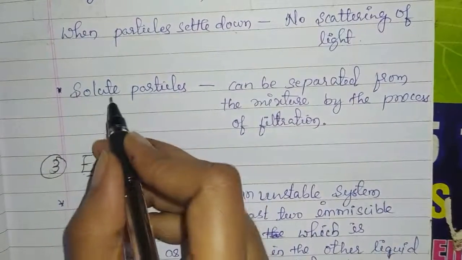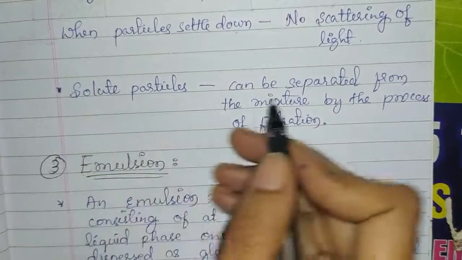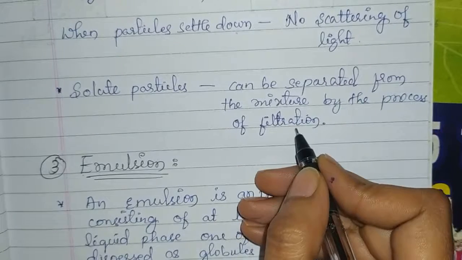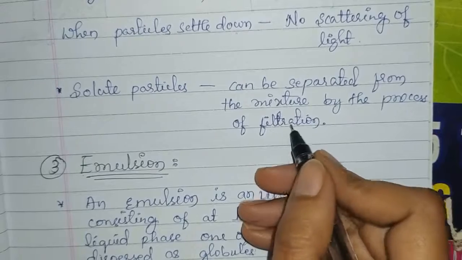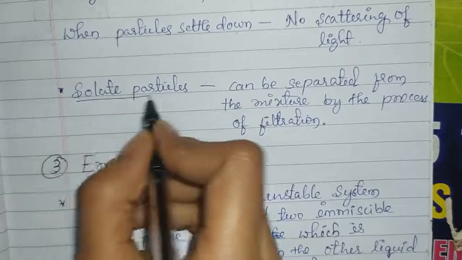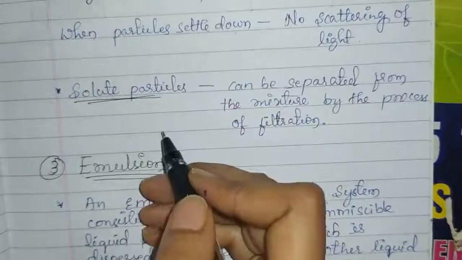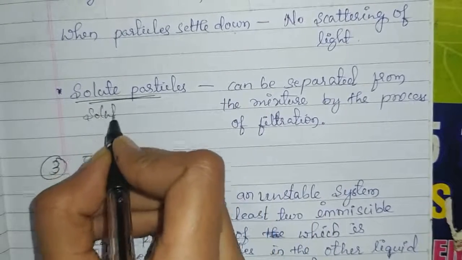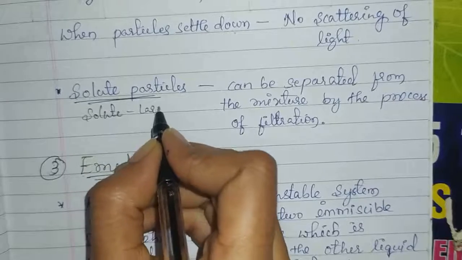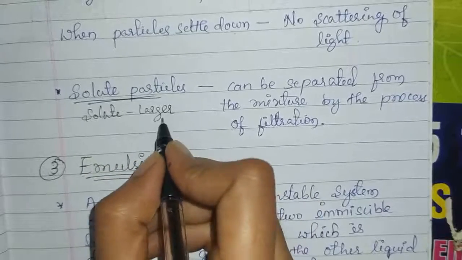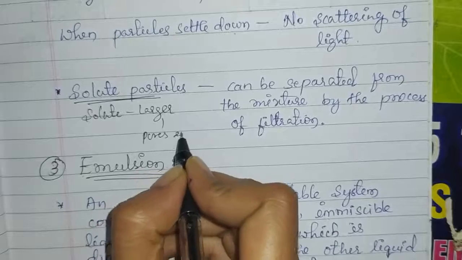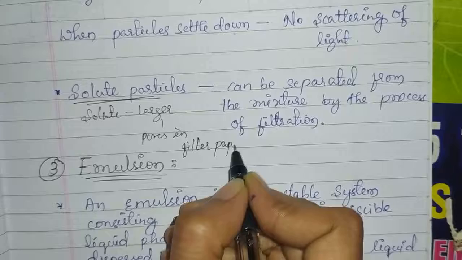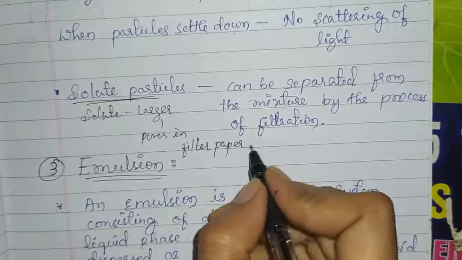Let us see the last property. Solute particles can be separated from the mixture by the process of filtration. Here, by the process of filtration we can separate the solute particles from the suspension mixture, because the size of these solute particles in suspension is larger than the pores in filter paper. Filter paper has some small pores.